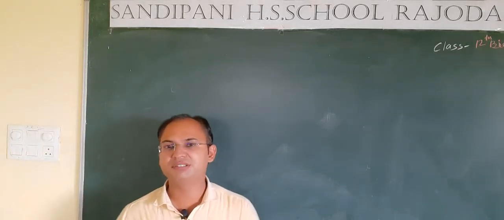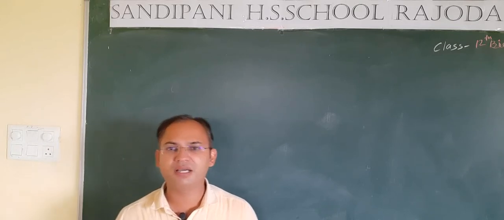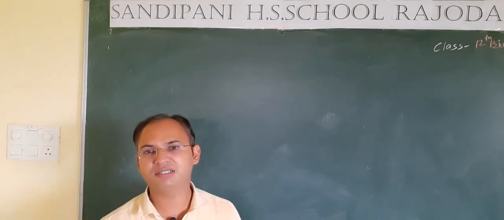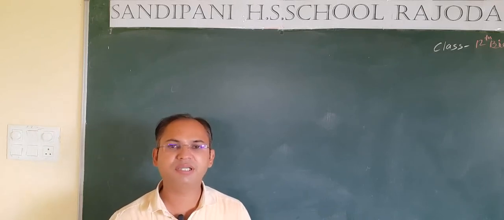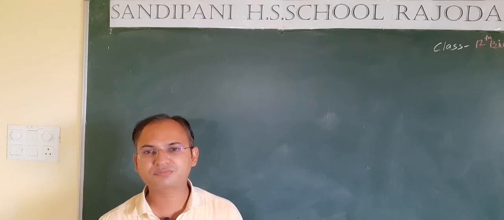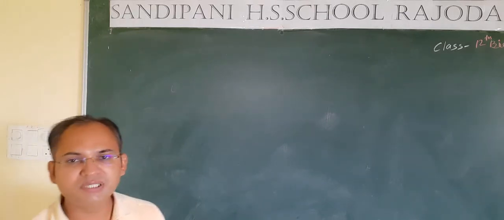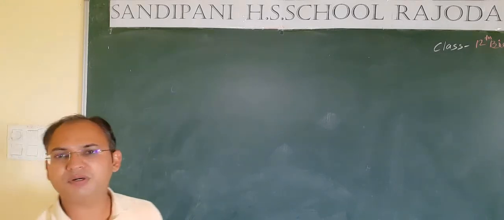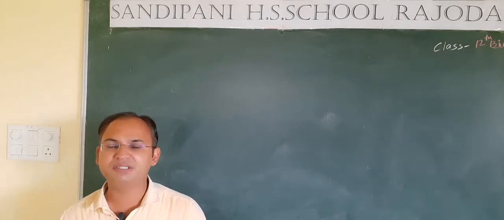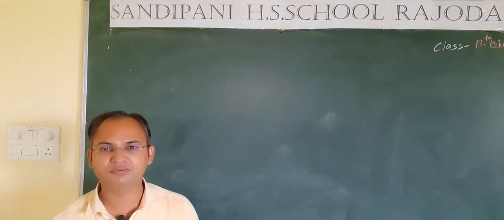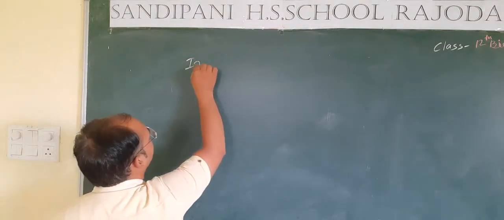Hello 12th class students. Today we will study in biology the chapter that we have started, Organisms and Their Populations. We have seen the adaptations found in plants. Now, students, in this video we will see population interactions, how populations interact with each other in order to get benefited or to survive. So the main topic of this video is interaction of populations.